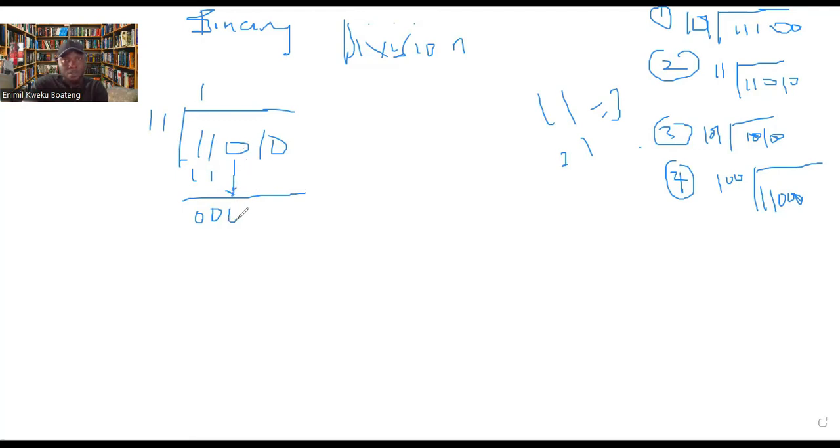So you drop it. Now, anytime you drop a bit, ask yourself, will the number here go into the bit you dropped? Now, will 1, 1 go into 0, 0, 0? No, 1, 1 will not go into 0, 0, 0. Because we dropped a bit and it will not go into it, it is 0. But if we drop the bit and it will go into it, it is 1. Now, do you have another number to drop? Yes, there is this 1 here to drop, and we need to drop that 1 as well.